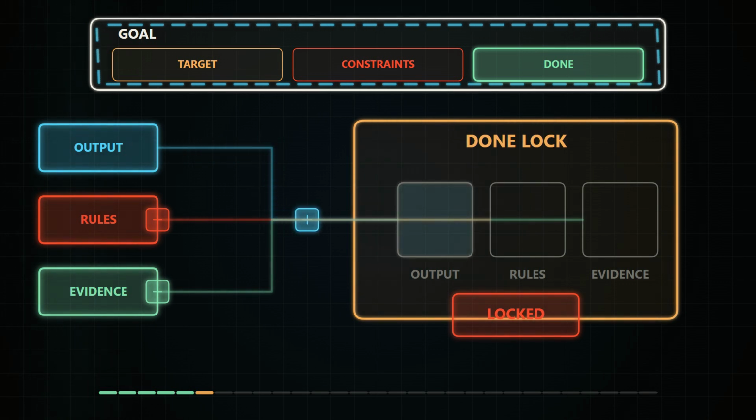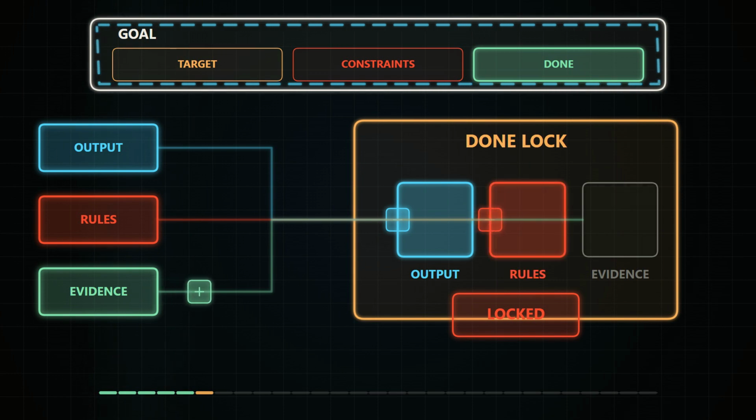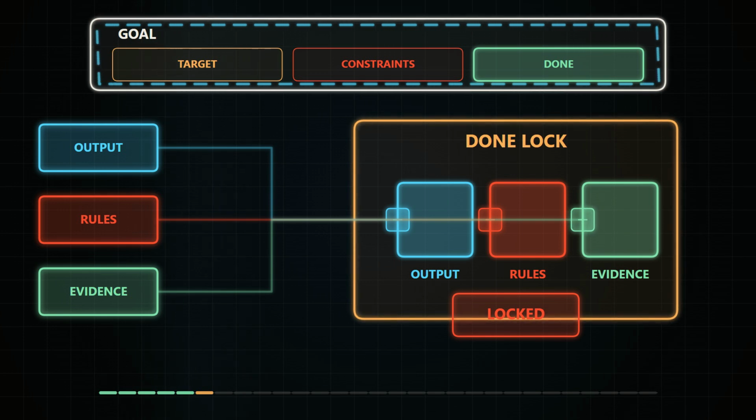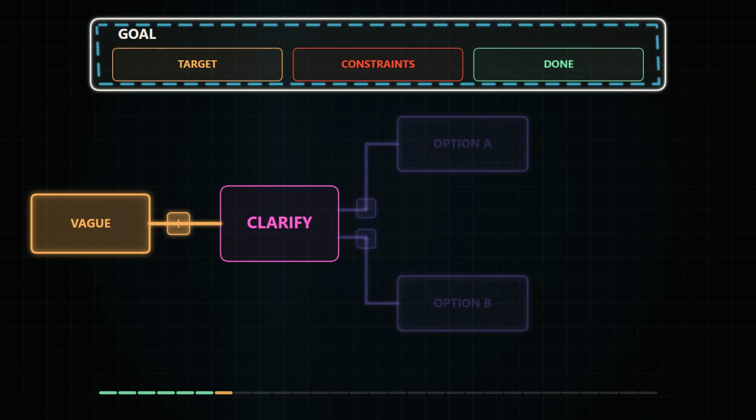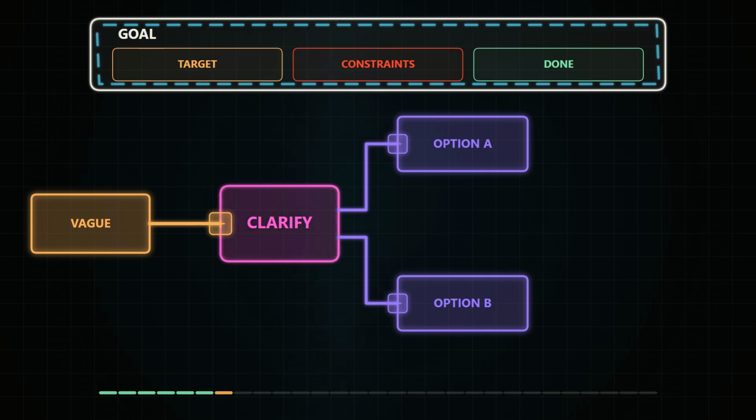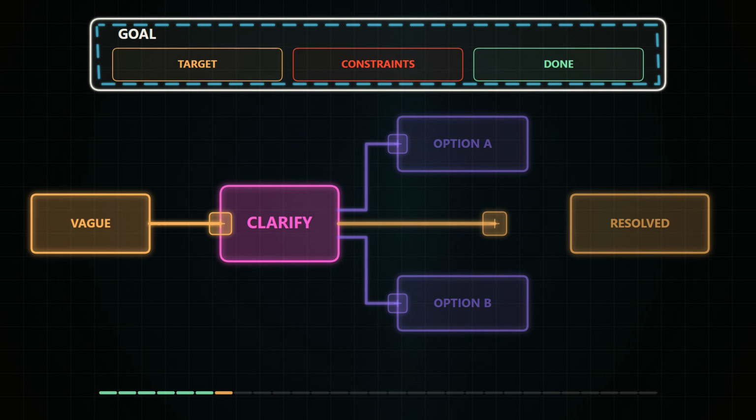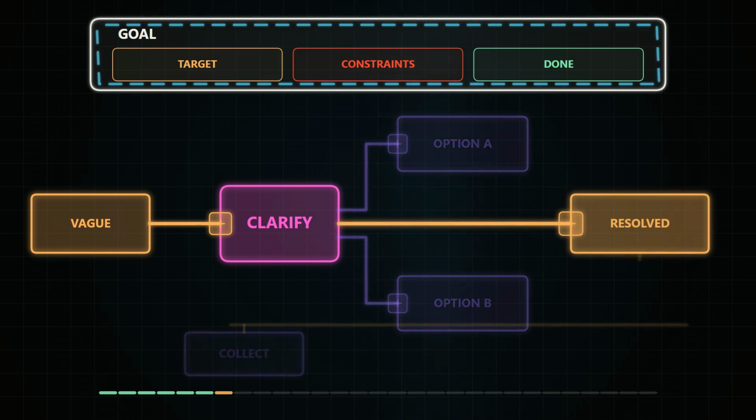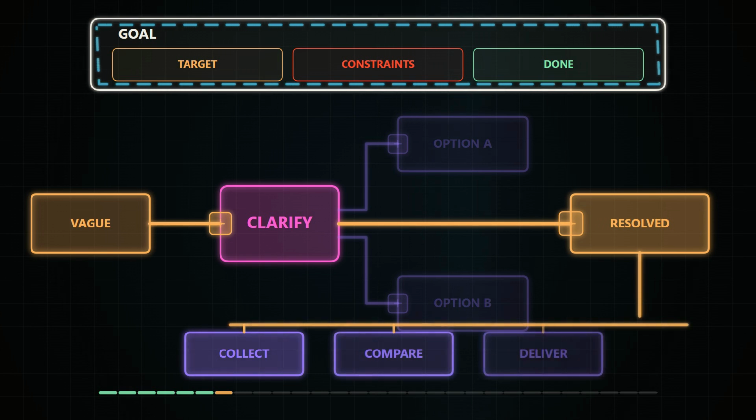A file existing isn't the same as a correct file, and a message being drafted isn't the same as a message being sent. Good criteria name the evidence that must be present before the system can stop. And when the target, constraints, or finish line are unclear, action is often the wrong next step. The agent should expose the ambiguity, ask a focused question, or choose a reversible interpretation. Clarification isn't outside goal execution, it's part of it.